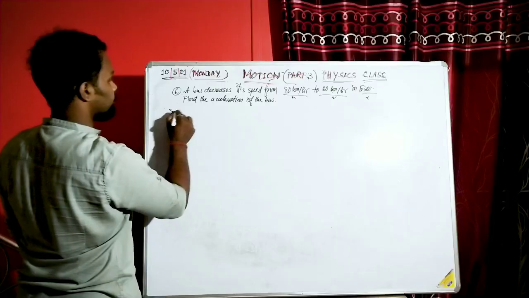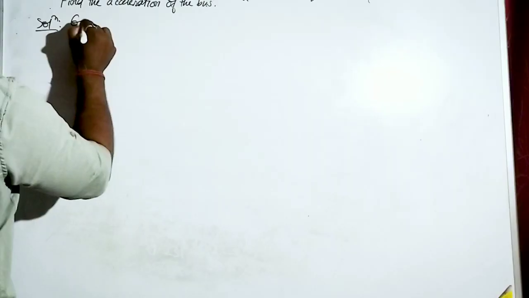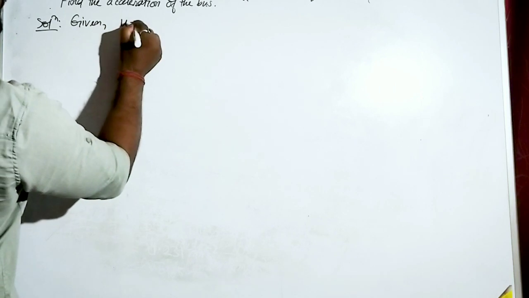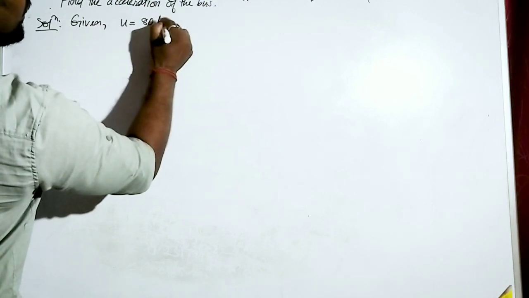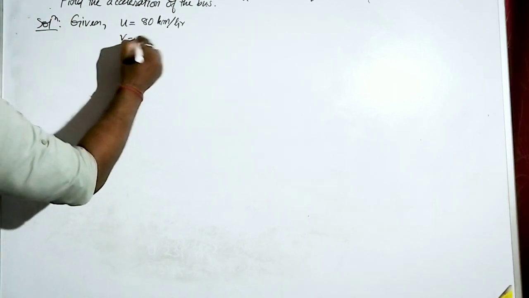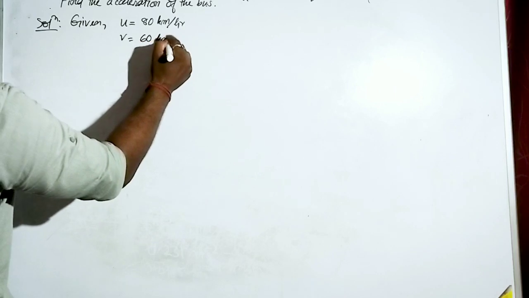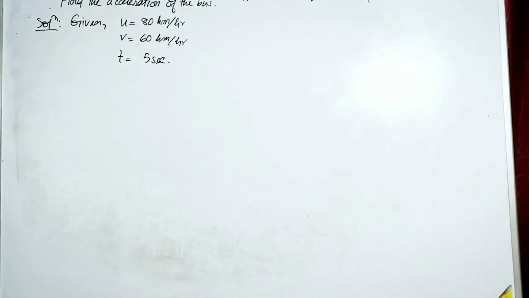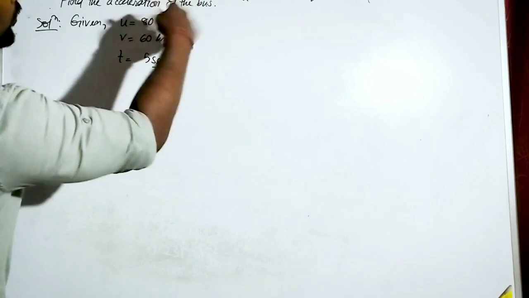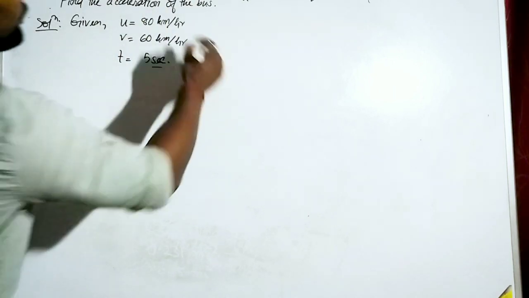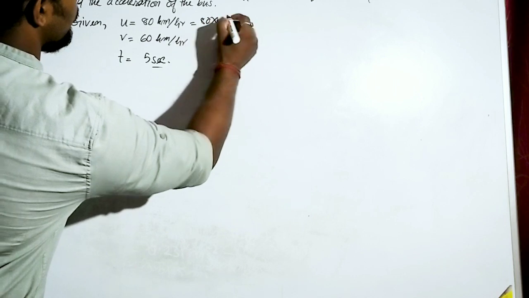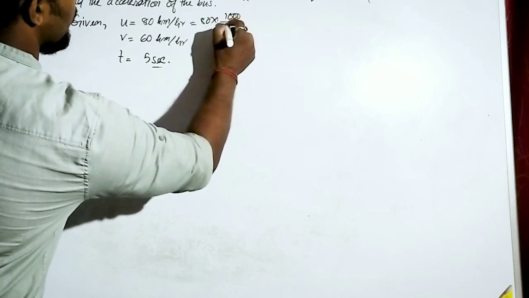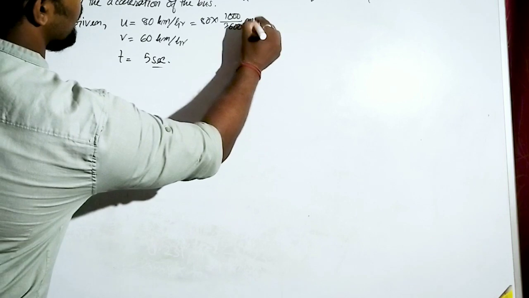So we can write, given: u equal to 80 km per hour. Simple. Now v is given: 60 km per hour, right? And the time is 5 seconds. Again, it is in seconds, so we have to convert the speeds to meter per second. So it will be 80 into 1000 by 3600 meter per second.